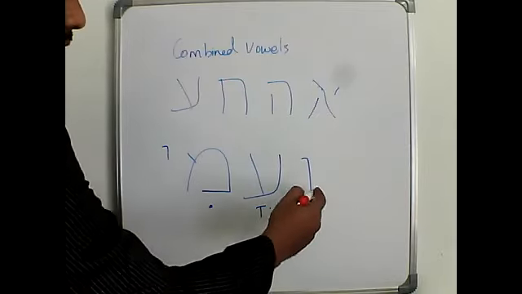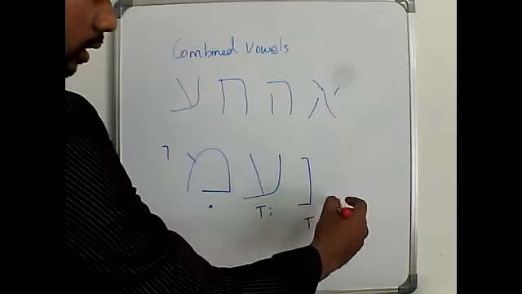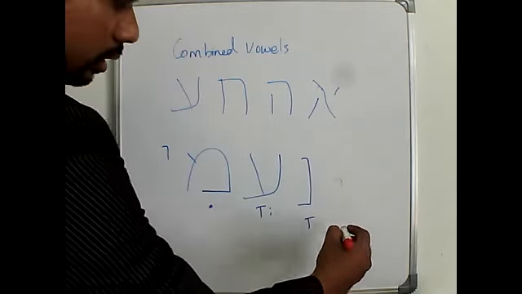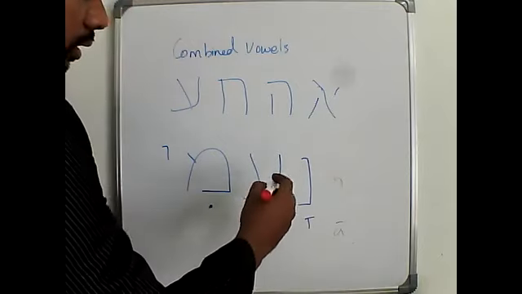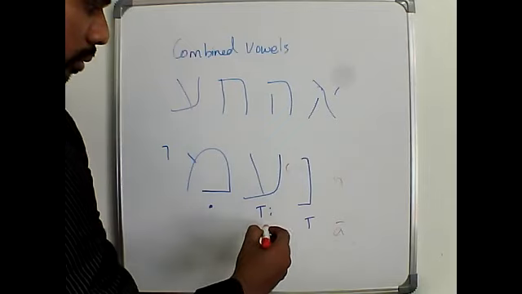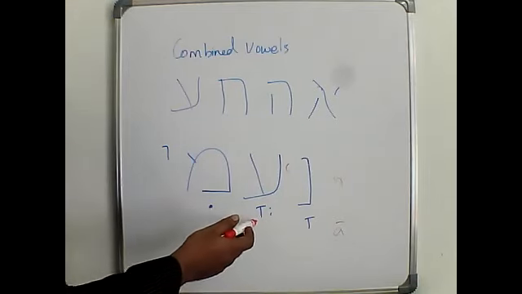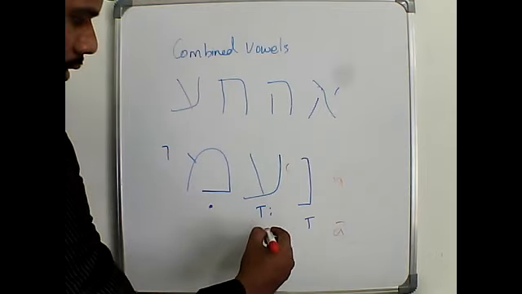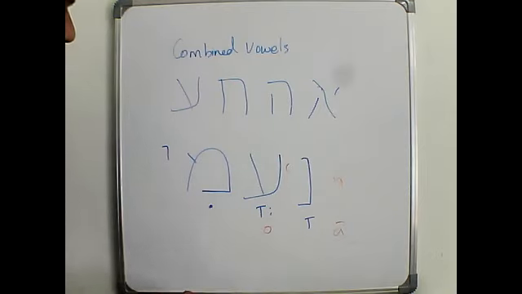What is this? N, right? Na, N, and that is patak. And here we have Ayin. Here, what I told you, when patak comes with Seva, it is actually an O sound, right?